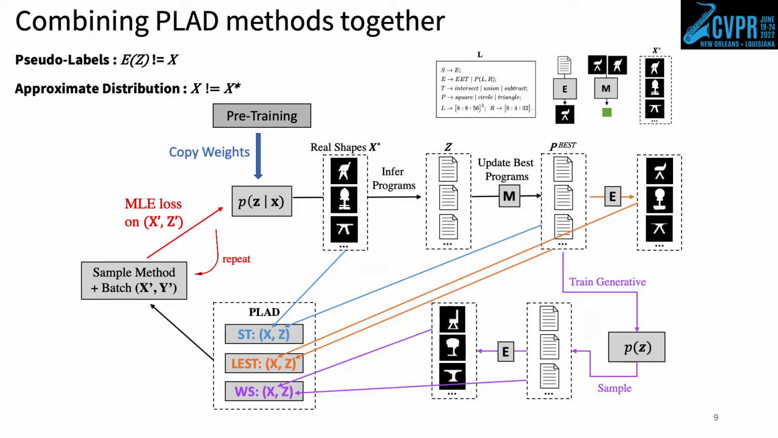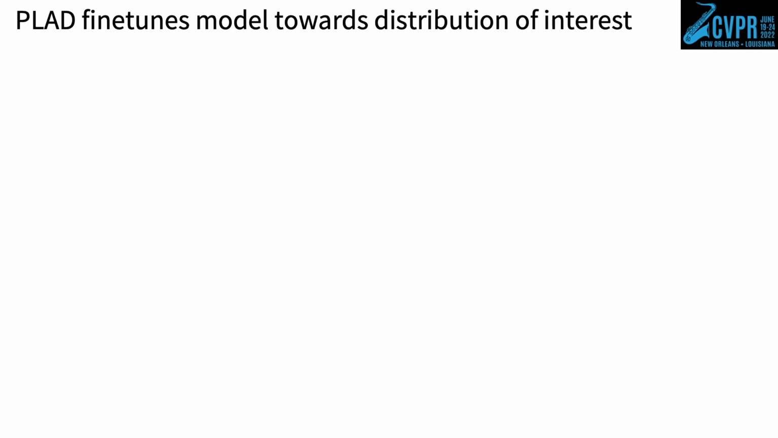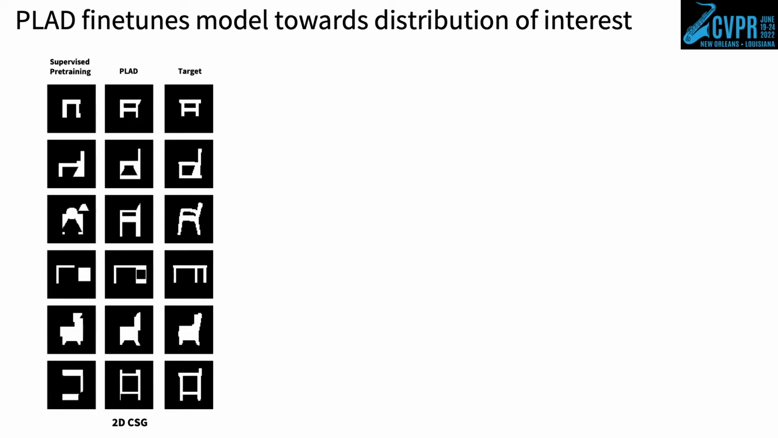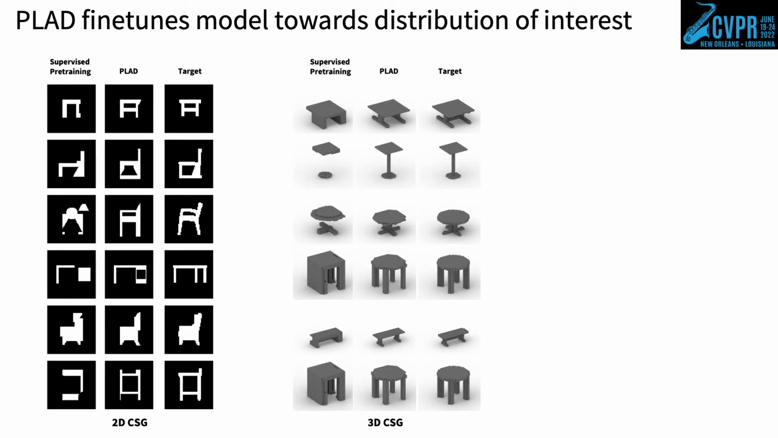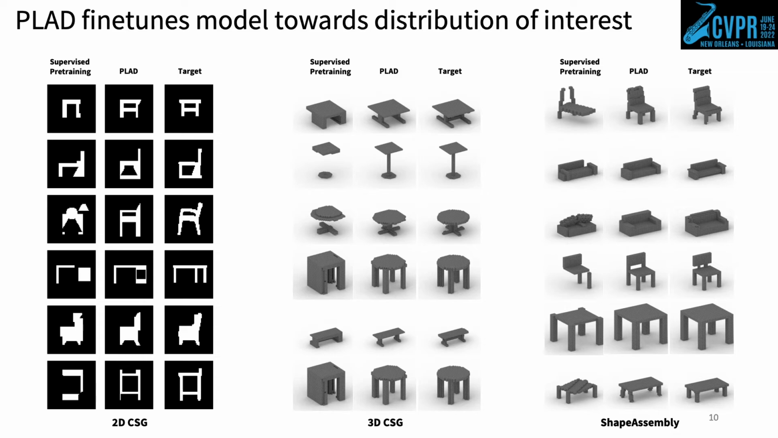PLAD methods can be combined while fine-tuning a single recognition network. We first construct distinct XZ distributions for each PLAD method. Then, during training, each batch is randomly sampled from one of the paired distributions. We run experiments across three shape program domains: 2D and 3D constructive solid geometry, and shape assembly, a domain-specific language for 3D shape structures. PLAD fine-tunes a pre-trained recognition model towards a distribution of interest, leading to inferred programs that better match target shapes.